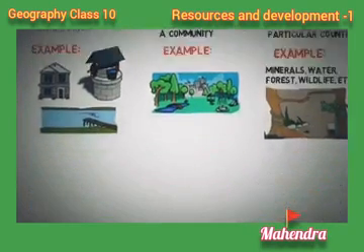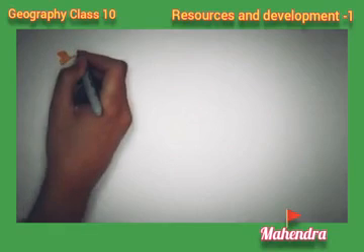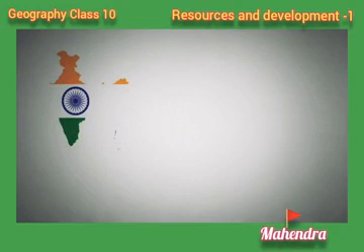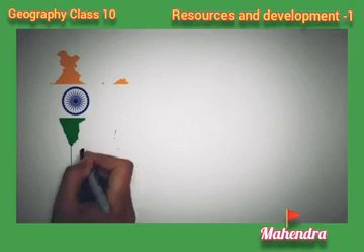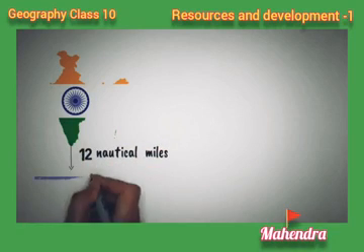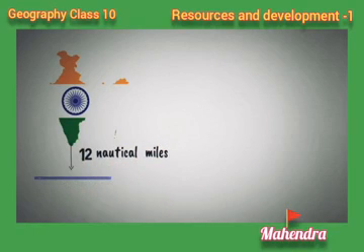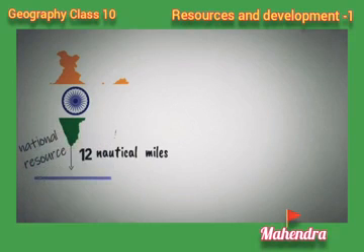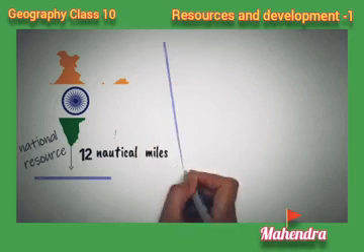Clear? Okay, let us discuss one more point about this. Any nation, for example take our country, around 12 nautical miles or 22.5 kilometers away from the border in the ocean route, the resources up to that limit are called national resources.